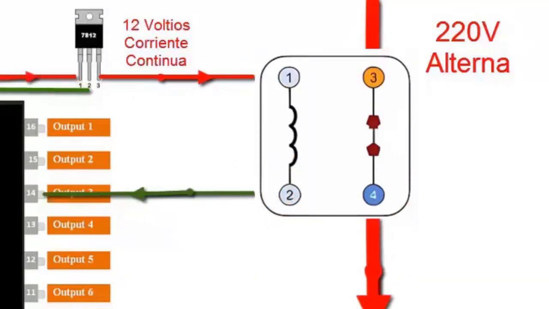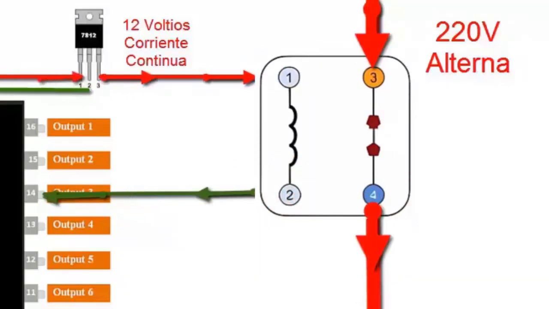11. With the switch closed, the passage of alternating current is allowed, with a voltage of 220 volts, powering the fan.